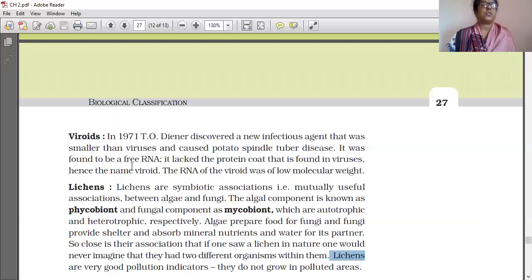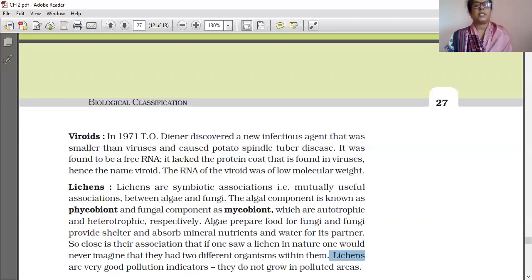About viroids understood. Next one is lichen. Lichens are symbiotic associations, that is mutually useful associations between algae and fungi. The algal component is known as phycobiont and the fungal component is known as mycobiont, which are autotrophic and heterotrophic respectively. Algae prepare food for fungi and fungi provide shelter and absorb mineral nutrients and water for its partner.